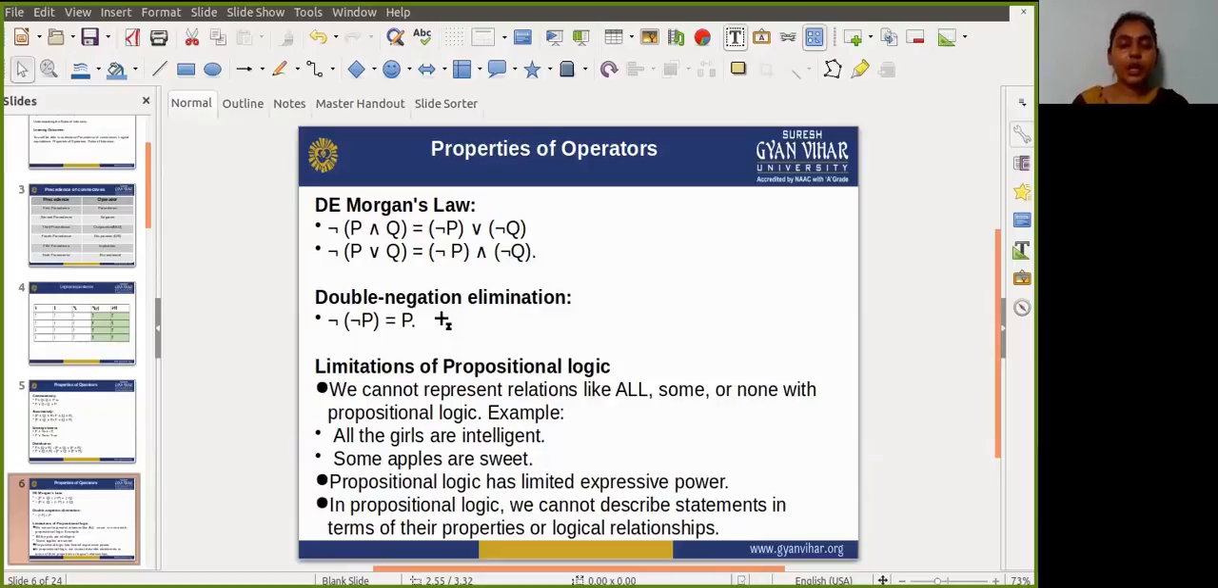Next limitation is propositional logic has limited expressive power. And another limitation is that in propositional logic, we cannot describe statements in terms of their properties or logical relationship.